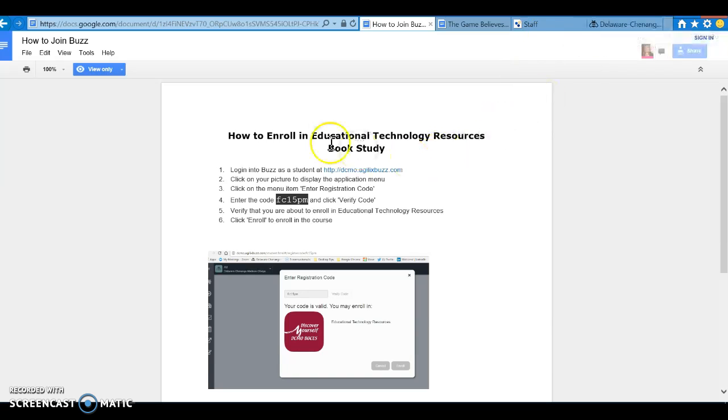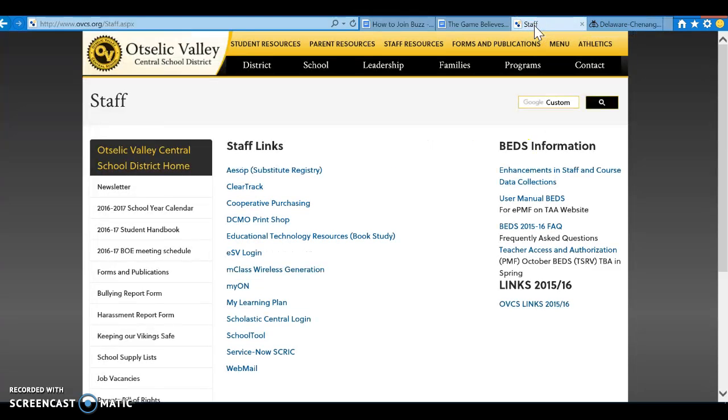So in order to get started in the course, you do have to know this code, and that is the most important thing for logging in. And you do need to get a username and password from me, and I will email those out to you. We have a link to the course. It's on our staff webpage. If you go under staff resources and then educational resources,